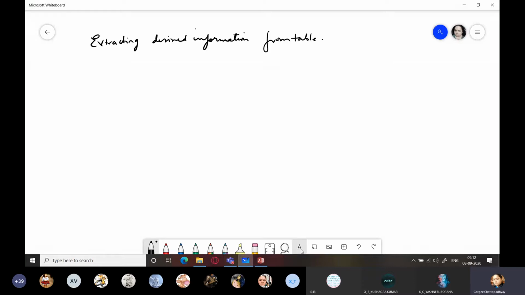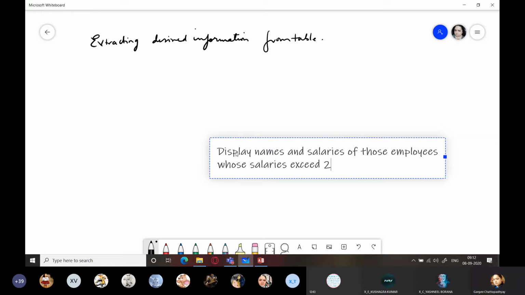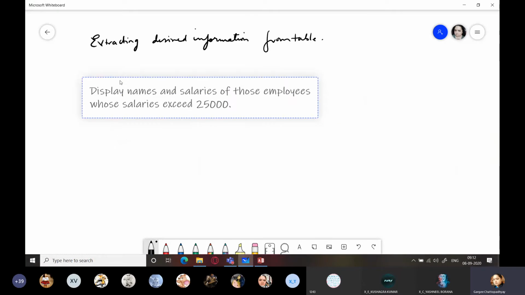Now I'm giving you one more question. Display... So you have to design a query, right? So display questions will be like this. Display names and salaries of those employees whose salaries exceed 25,000. You have to display names and salaries of those employees whose salaries exceed 25,000.